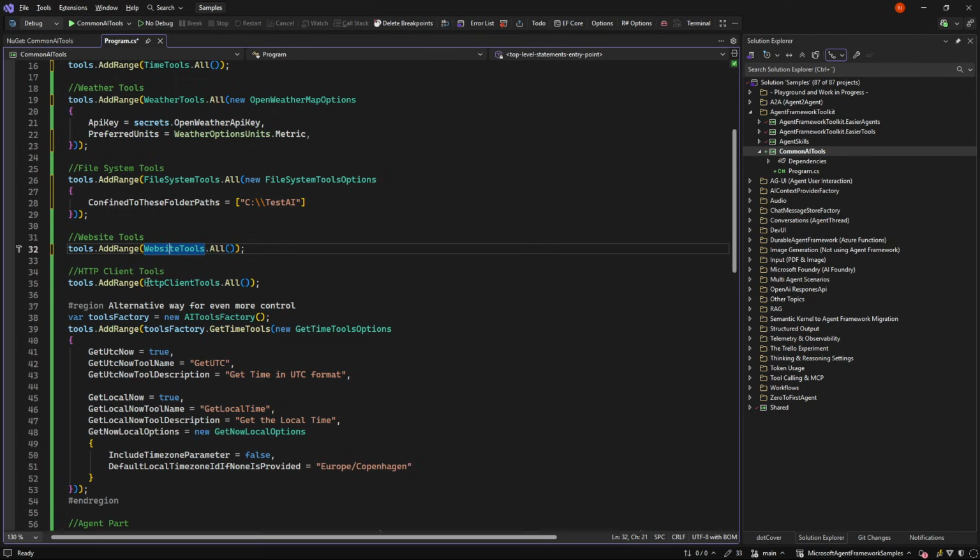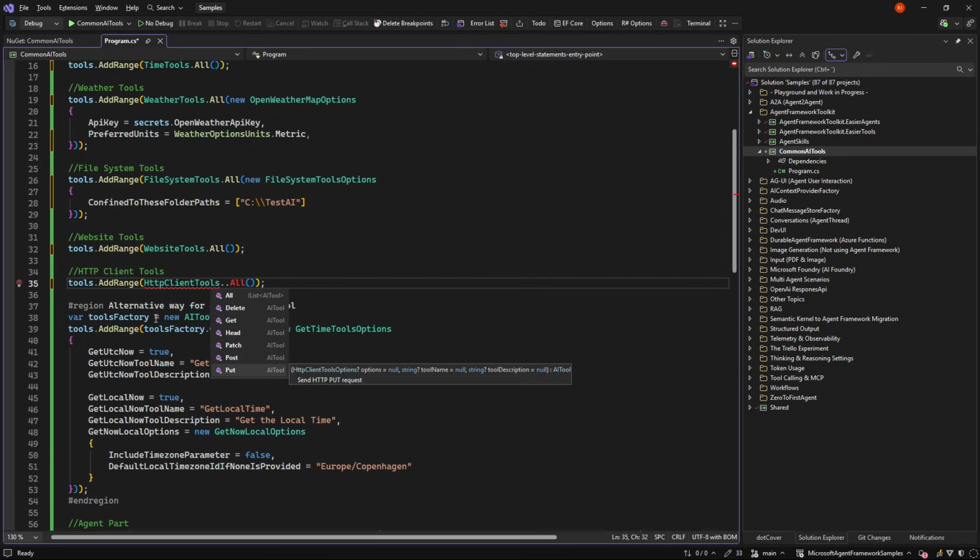And the final tool I have made is very, very powerful because that's an HTTP client tool. So you can essentially give it delete, get, head, patch, post, and put on the fly. And if you just give it API keys or have a non-authenticated API, it can begin to work from that in this manner.